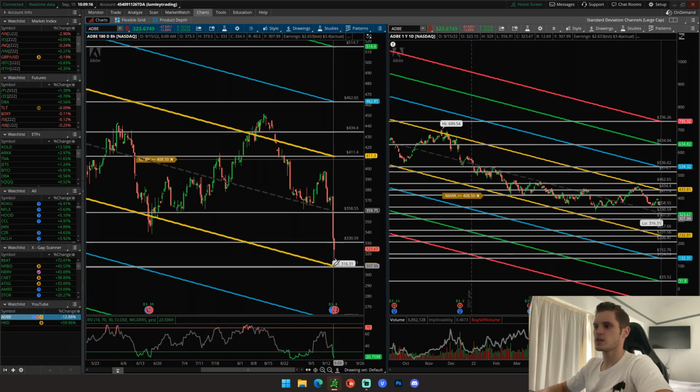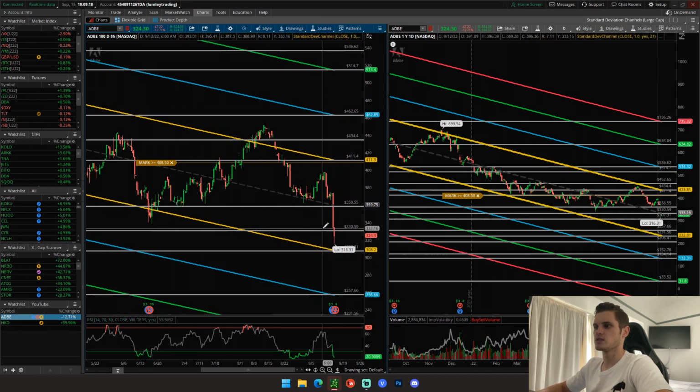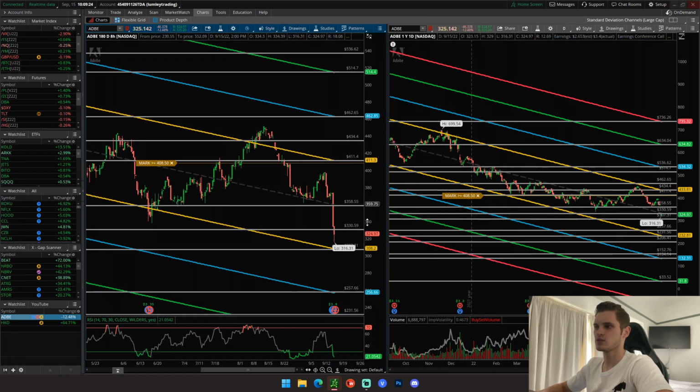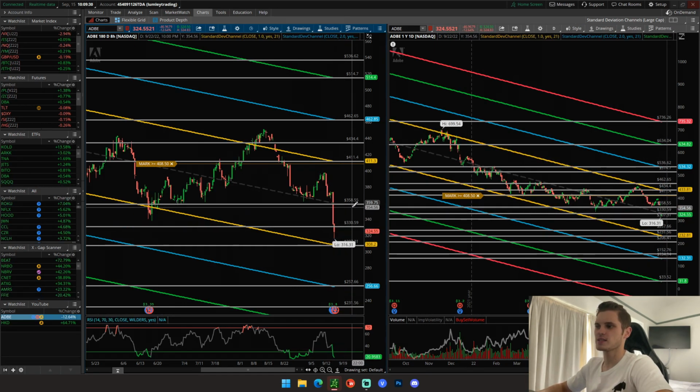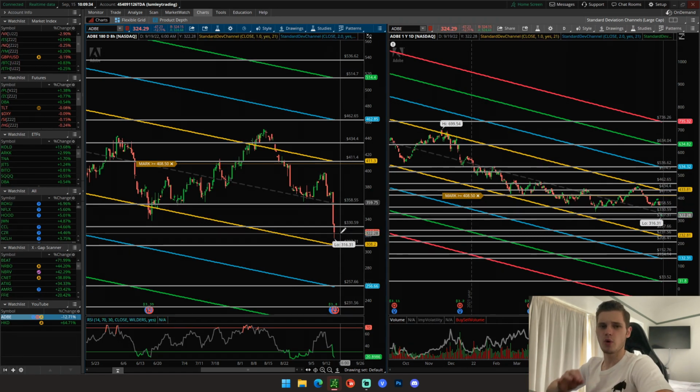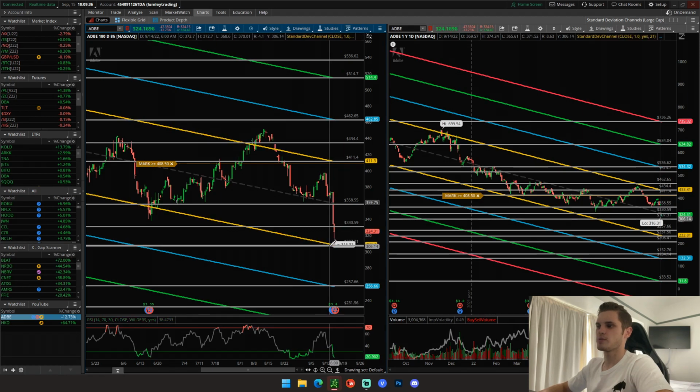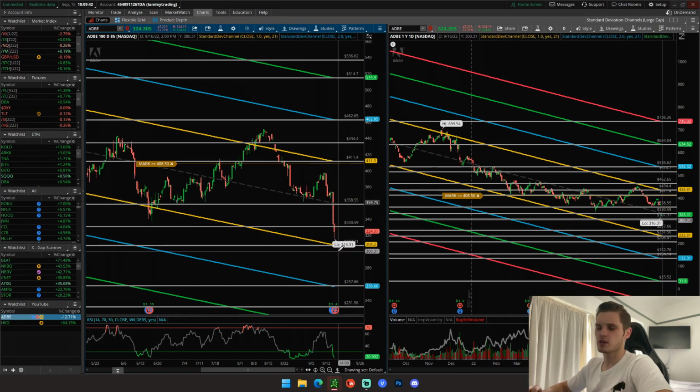Obviously, a lot of these are very far off, and so really the key focus will be, more than likely, we are going to continue down to at least $308. Once we come into this level, we could start seeing a bounce, and as a minimum, we would expect a push to $330. Then really from there, if you are more bullish on the stock, you want to see a break above this level, come back to retest it, and then you can expect a push to $360 in time. Otherwise, if you are more bearish on the stock, you would want to see a break below this $308, come back to retest it, and again, you're going to have some hesitation around this $300, so it could be safer to wait for the break of that as well.